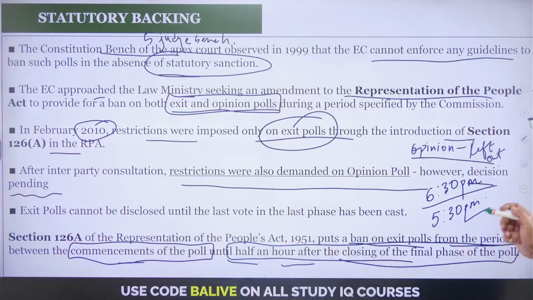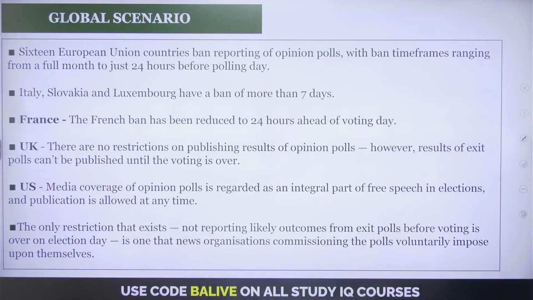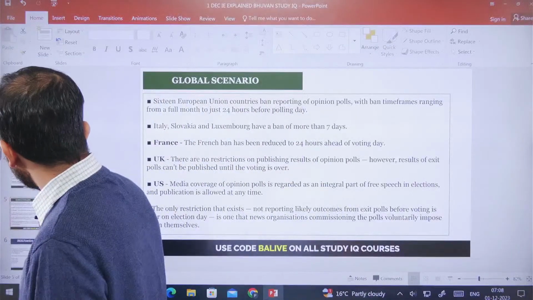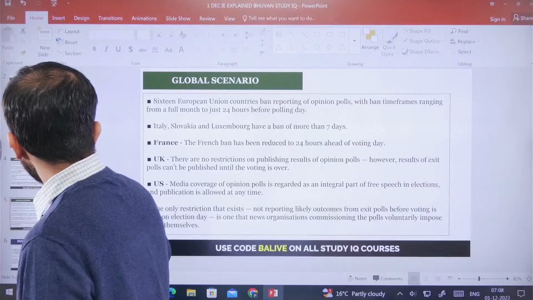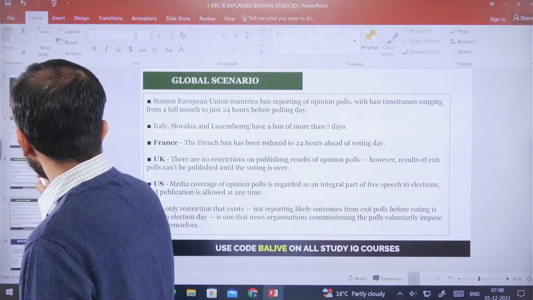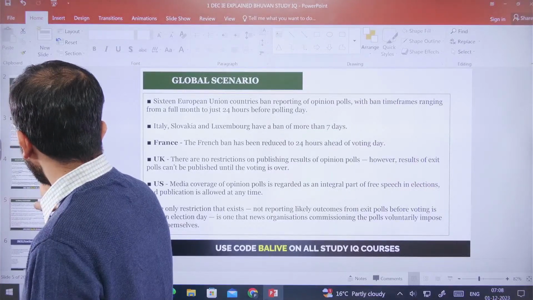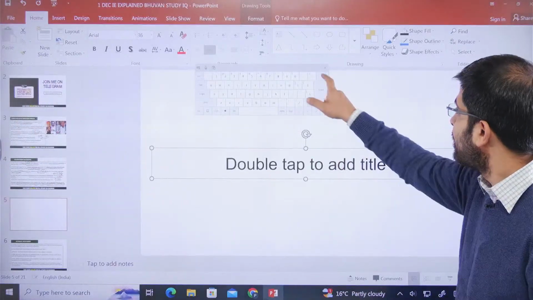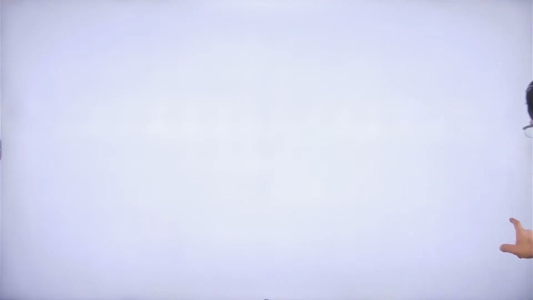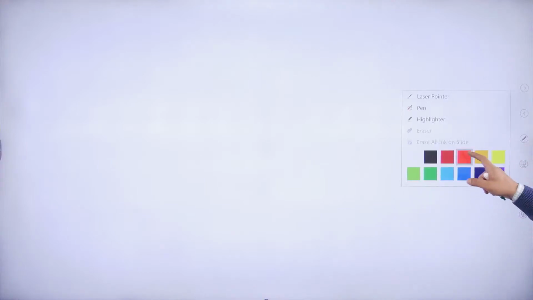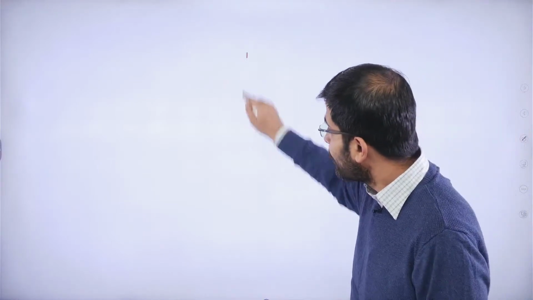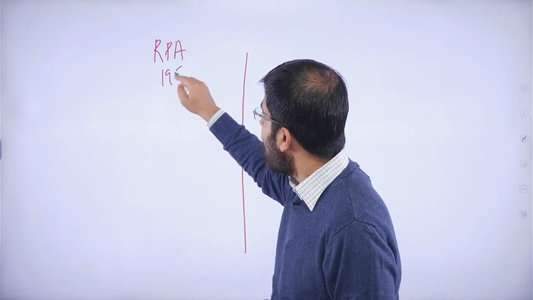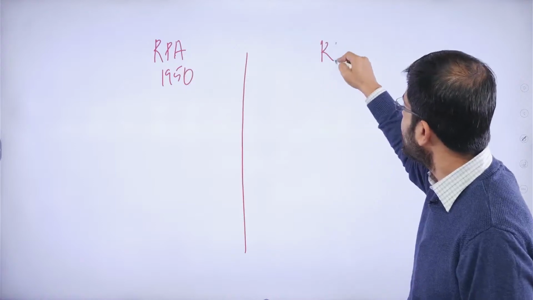Now let's understand very quickly. Let me add a slide here. Let me quickly discuss with you the differences that you may observe between the Representation of People Act 1950 and the Representation of People Act 1951. Let's do it very, very quickly. So here is one key difference, straight away you will realize, when you discuss RPA 1950 and when you discuss the Representation of People Act 1951.